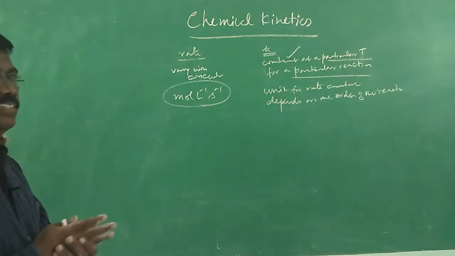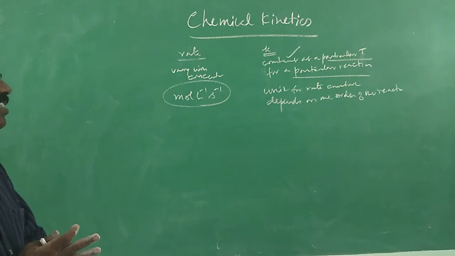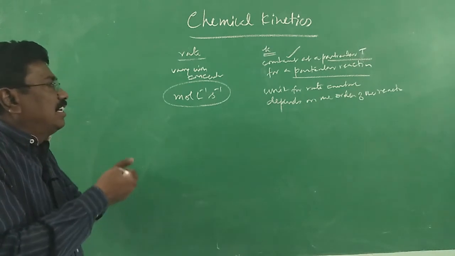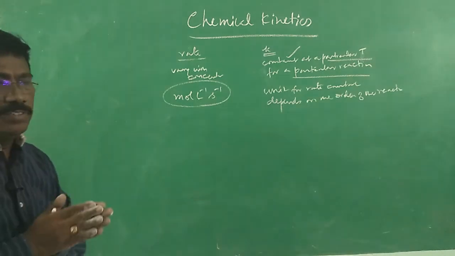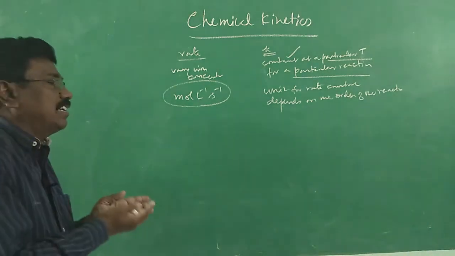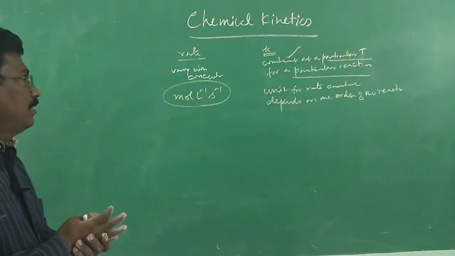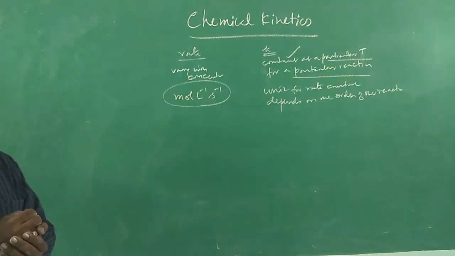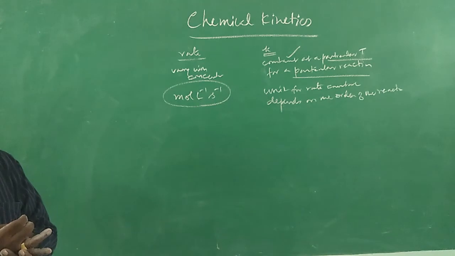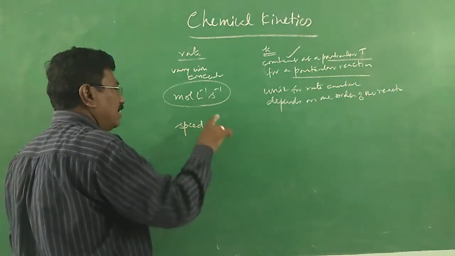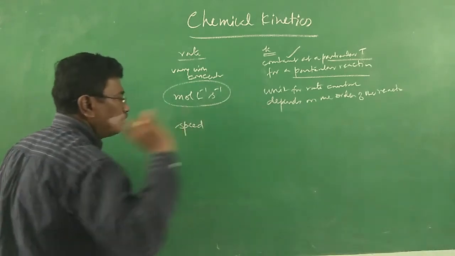Now what is a rate then? It is the speed at which the reactant is converted into product, the speed at which the concentration of product is getting increased. Alright. So rate is the decrease in concentration of reactant per unit time. So it is the speed at which the reactant is converted to products.